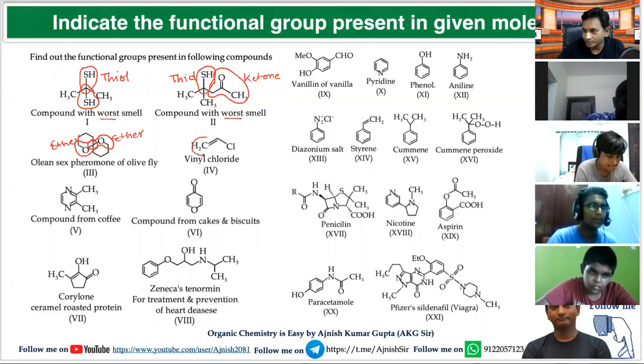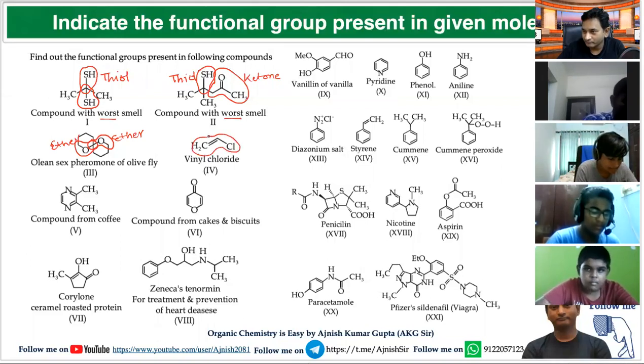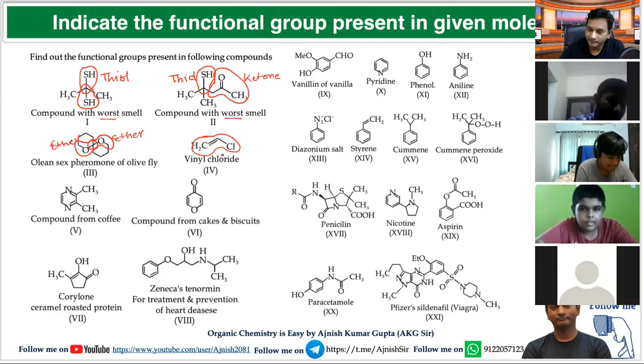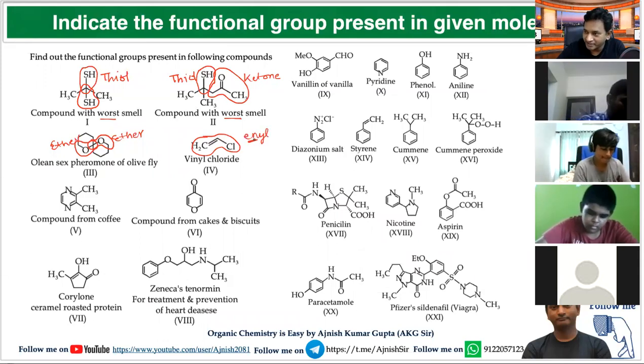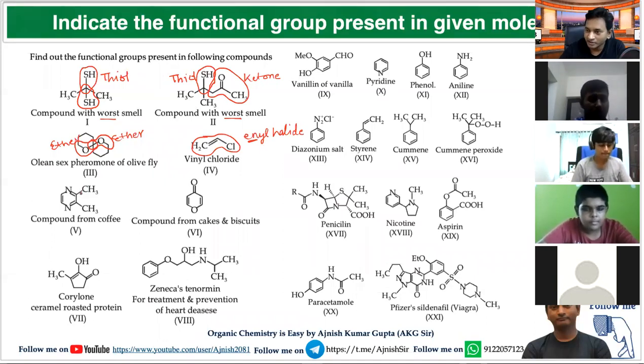Now think for this. Which functional group is present? Not alkyl halide, it is enyl halide. Carbon-carbon double bond means en. Enyl halide. Is it clear? Yes, sir.